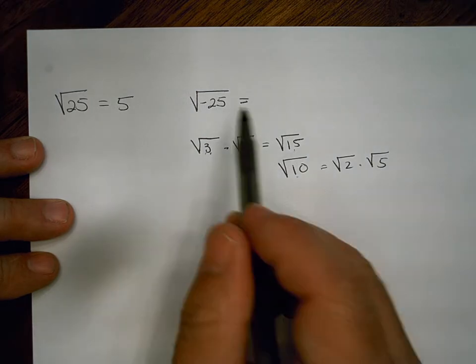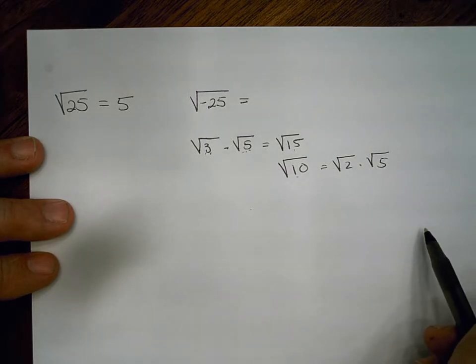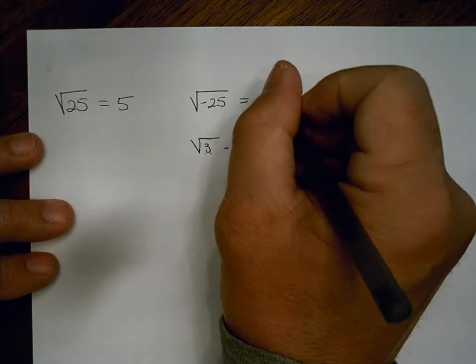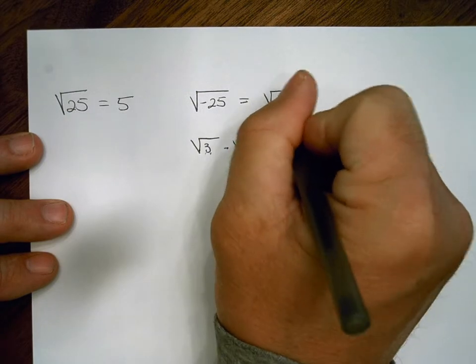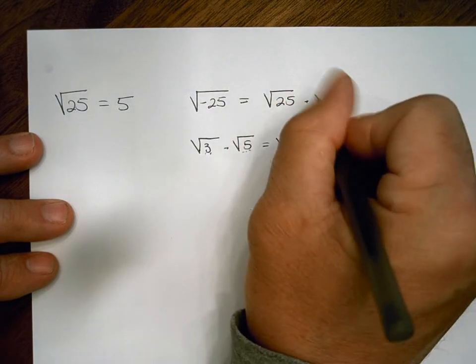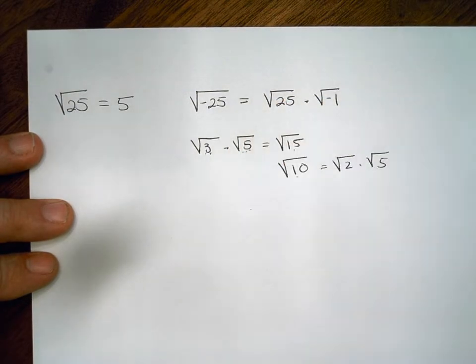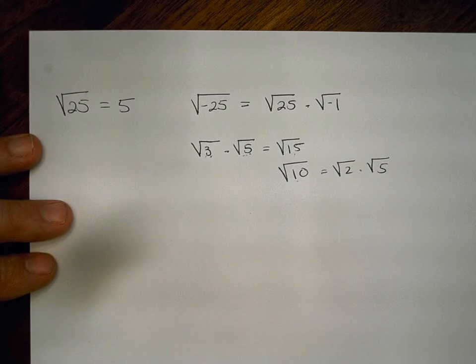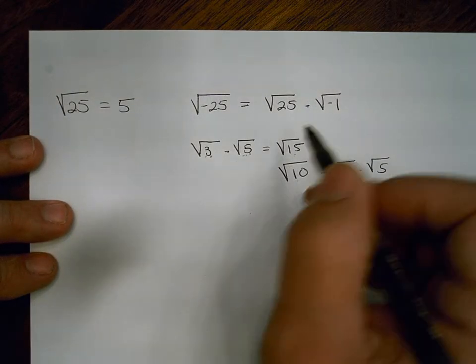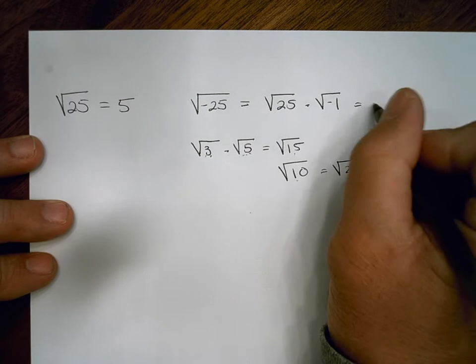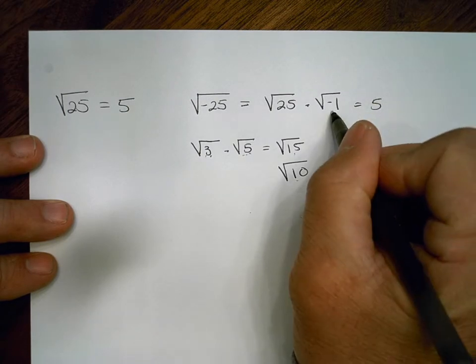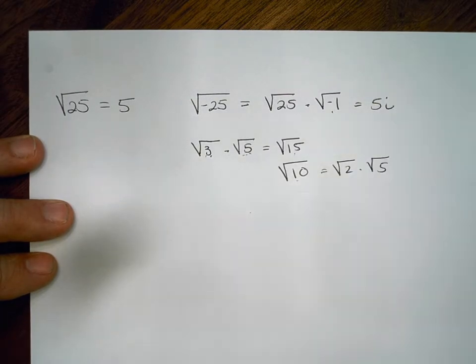And that's what we want to do up here with the square root of -25. We're going to change that to the square root of 25 times the square root of -1. Hopefully you can see where we're going with that. Well, the square root of 25 is simply 5, and the square root of -1 is i.